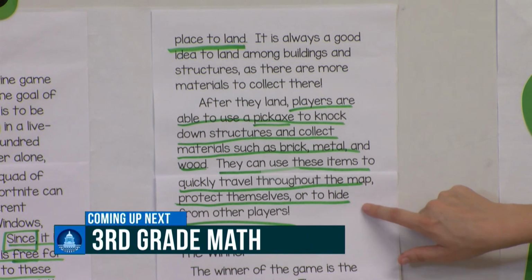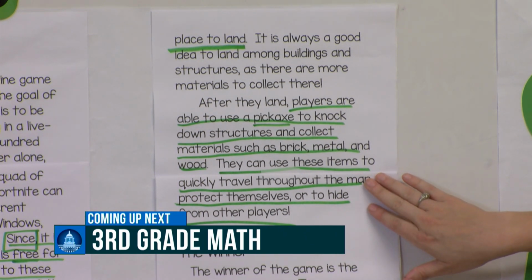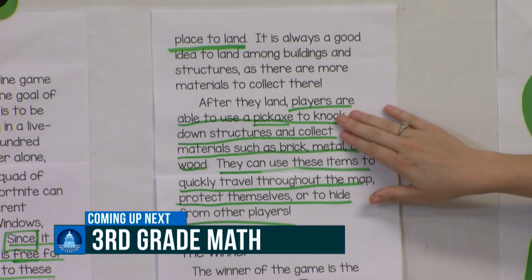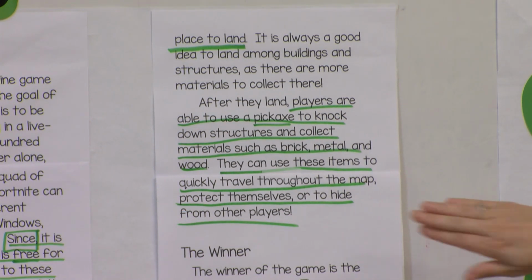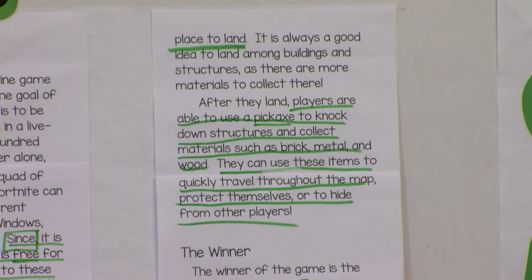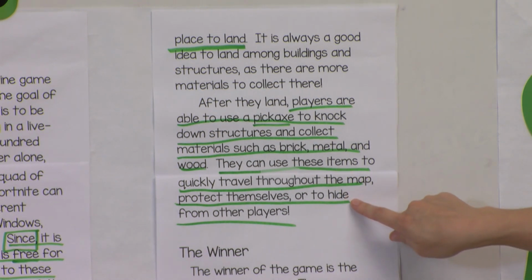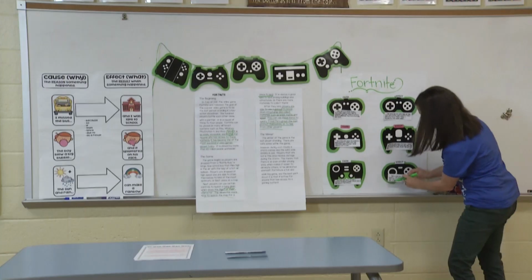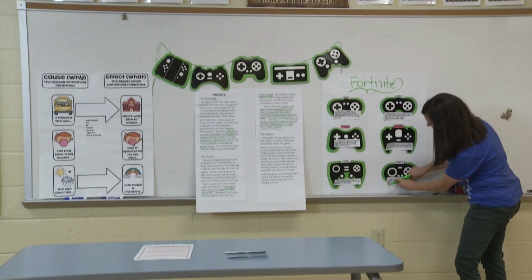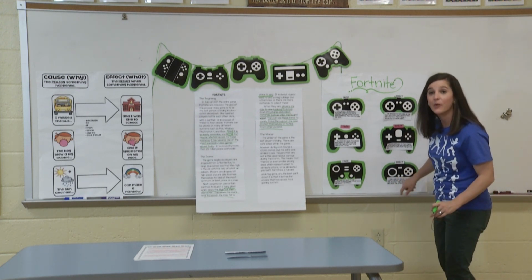So those are the things that they do. Okay, so because they're able to use that pickaxe and get those materials, the effect is that they can then use those items that they collect to travel through the map, okay, and be able to hide from the other players because they don't want to be eliminated, okay?